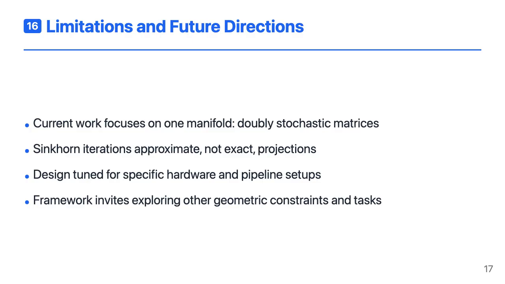On the system side, many of the optimizations are tailored to a particular hardware and pipeline configuration, which might need adaptation elsewhere. But the broader idea is quite general. Treat residual connectivity as a geometric object and constrain it to a manifold that encodes the stability properties you want. That opens the door to exploring other manifolds and applying similar ideas beyond language models.